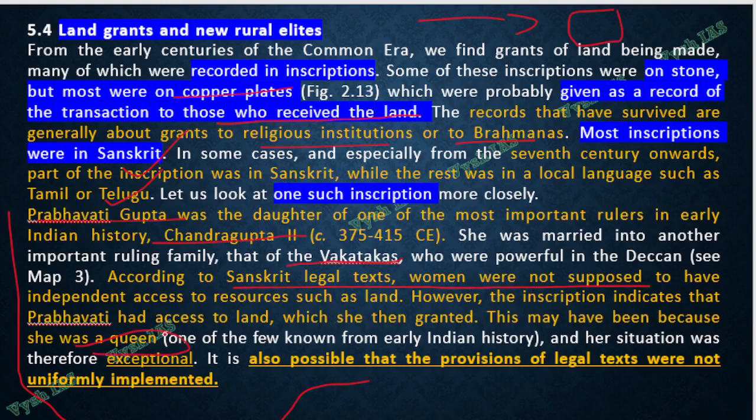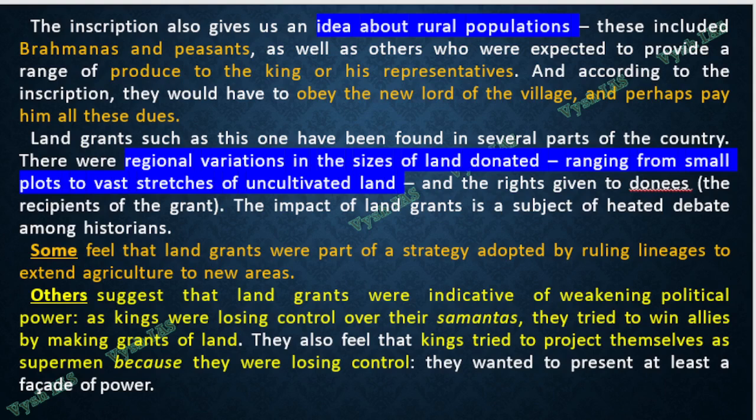Or maybe she did not even follow the rule. What is there in the legal text was never implemented uniformly and people did whatever they wanted. So those are the two interpretations. Because she had land, either it was an exemption because she was a queen, or maybe a lot of women held land and nobody took the legal text seriously. This is what is written in one of the inscriptions, which gives us information about Prabhavati Gupta, who was married into the Vakataka dynasty.